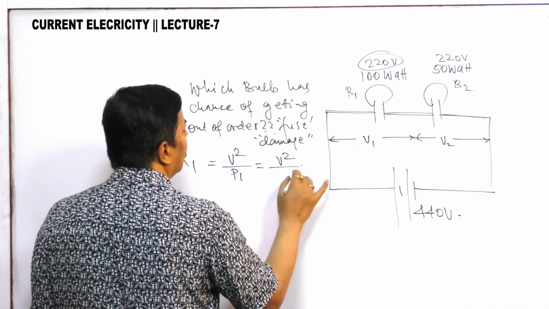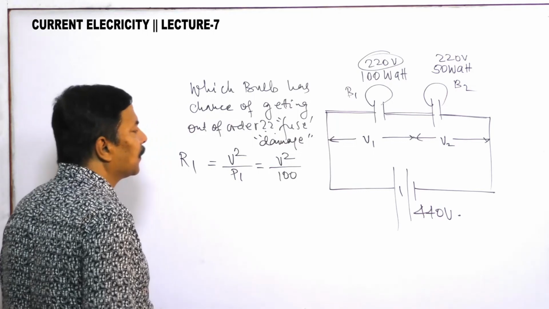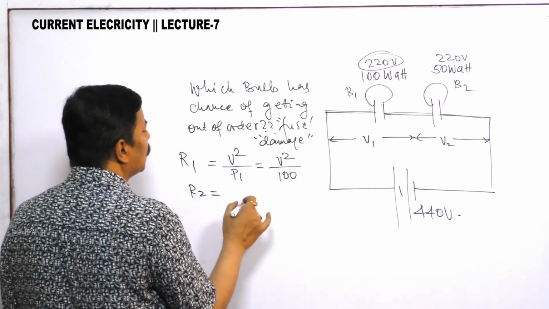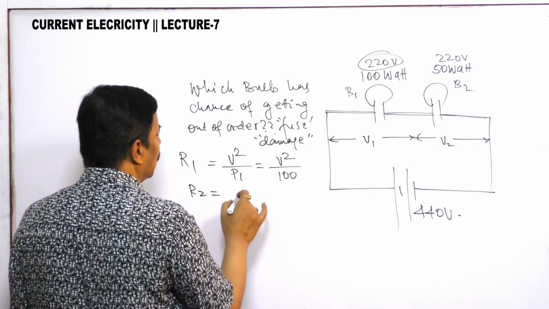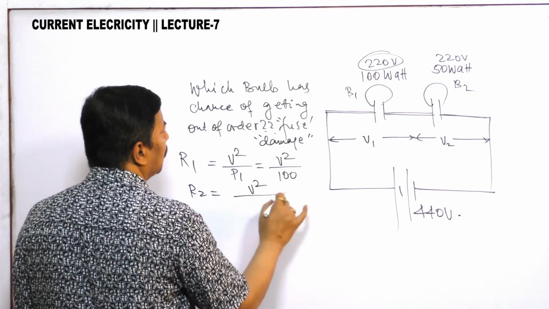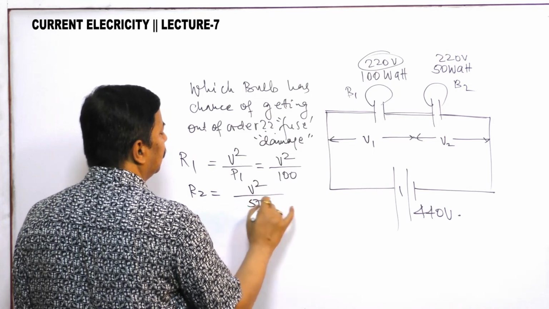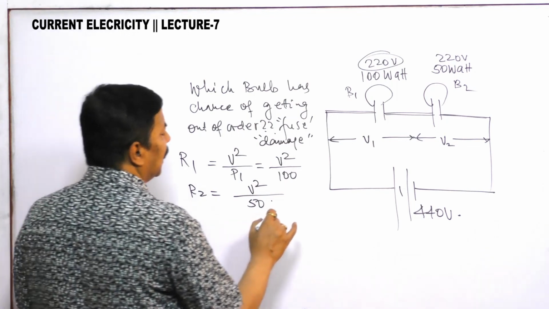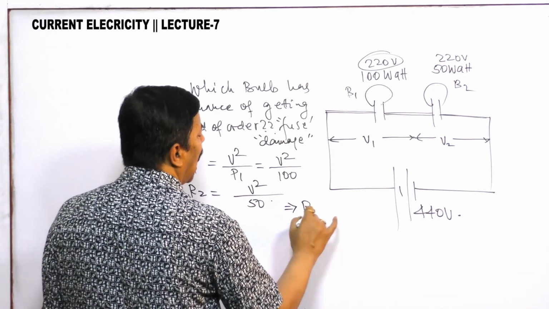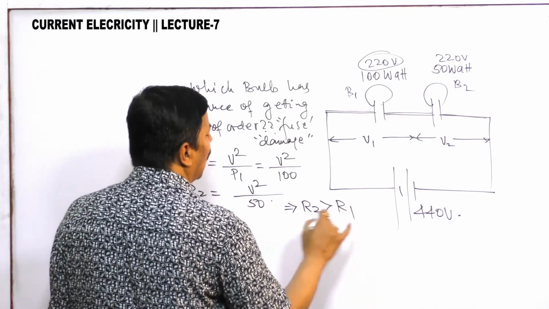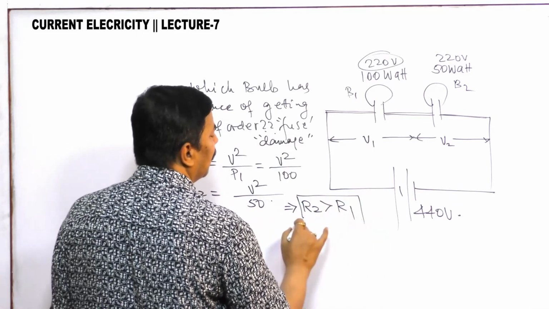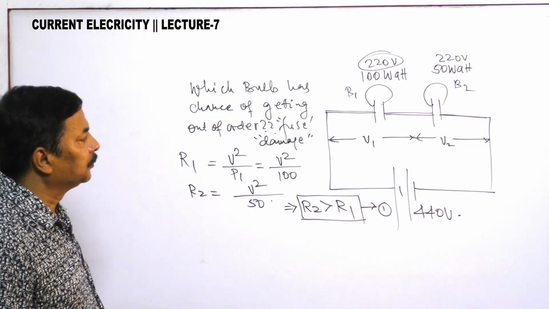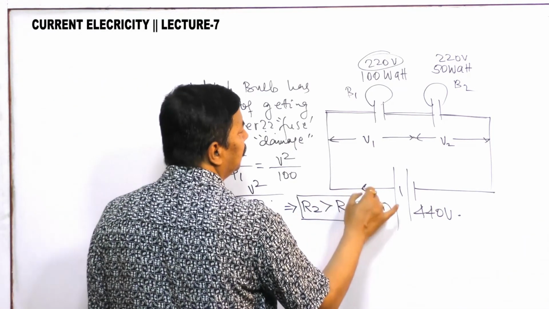So R1 is V square by 100, R2 is equal to V square by 50. So what we are observing? R2 is greater than R1. This is the first result that we have obtained.